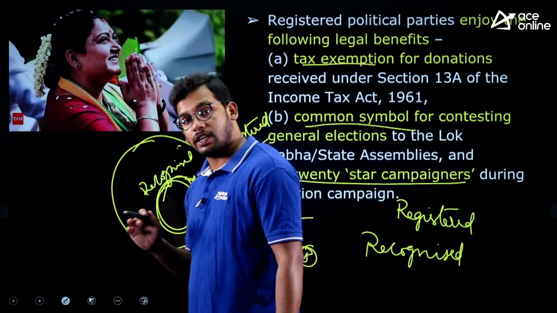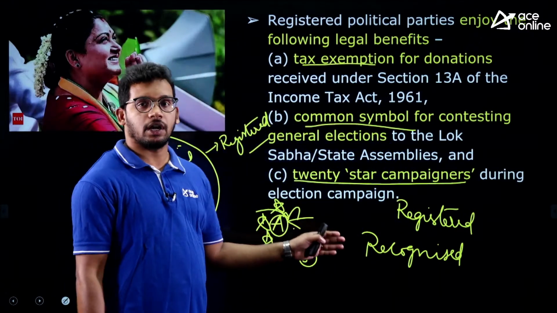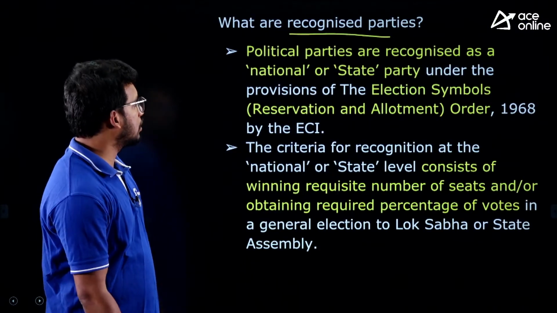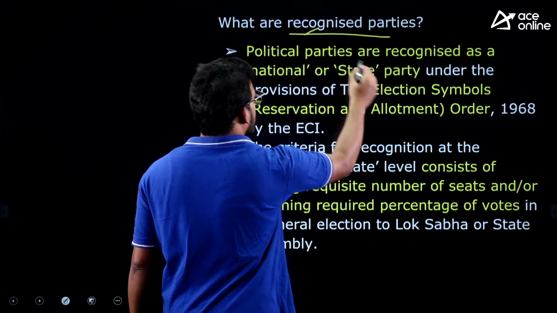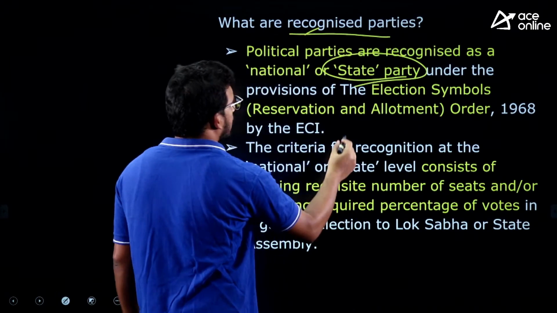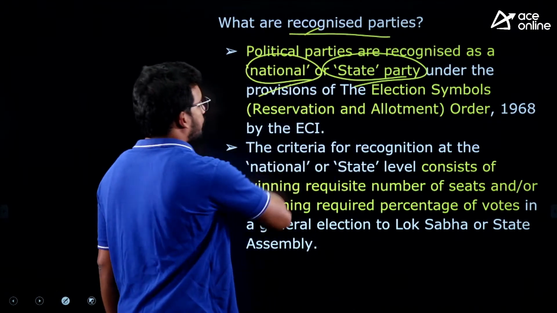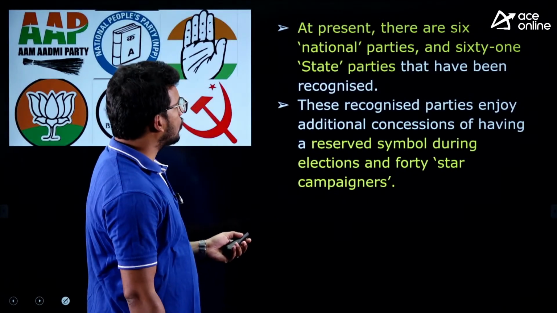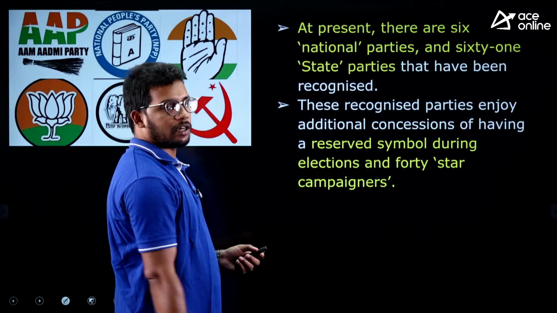So these are the parties recognized by the Election Commission based on their performance in past elections. There are two types, state party and national party, and the criteria is based on winning elections. We will come to that.